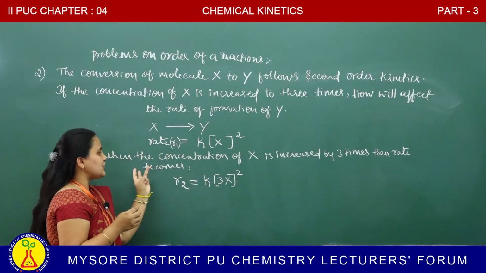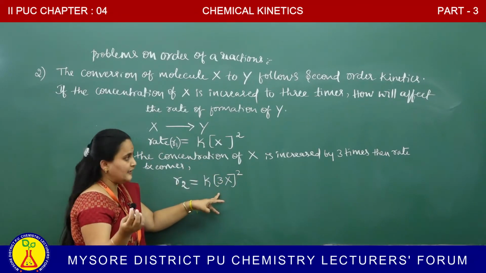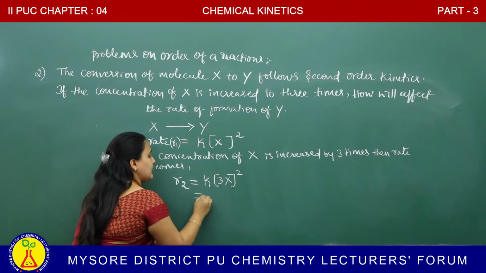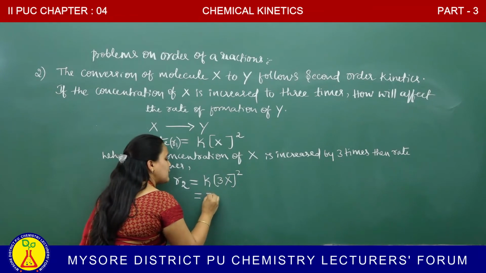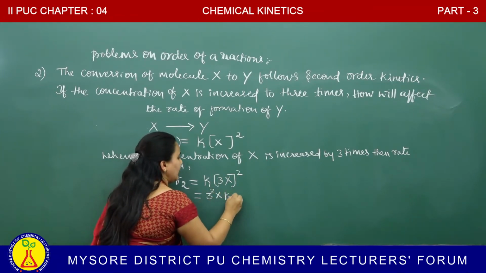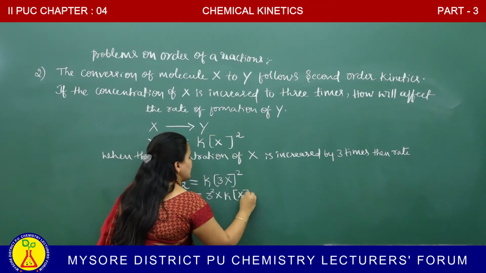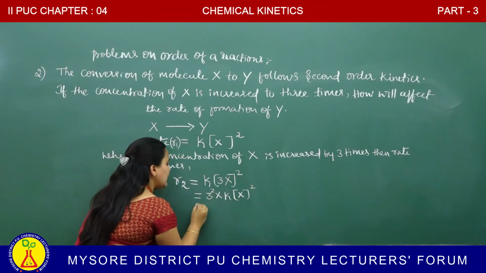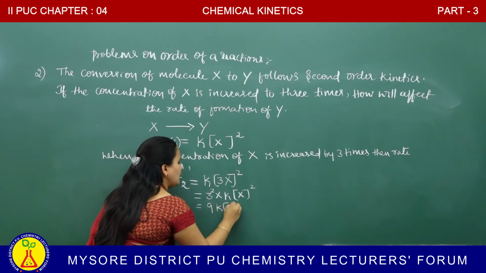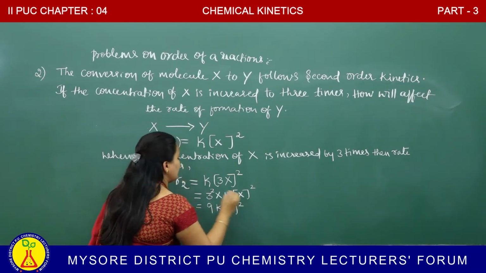When the concentration of X is increased by 3 times, how does the rate change, they have asked. So, I take 3 square outside because it is a constant. 3 square into k molar concentration of X to the power of 2. 3 square means what? 9k molar concentration of X to the power of 2.